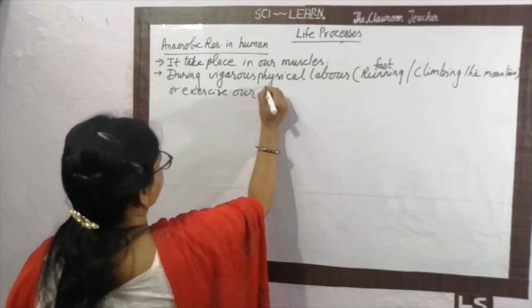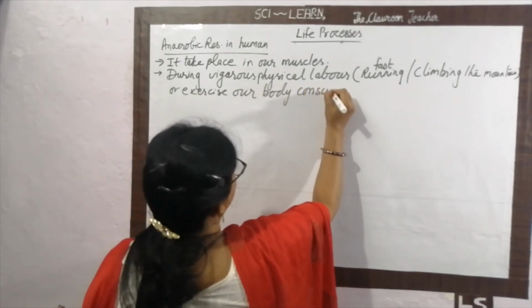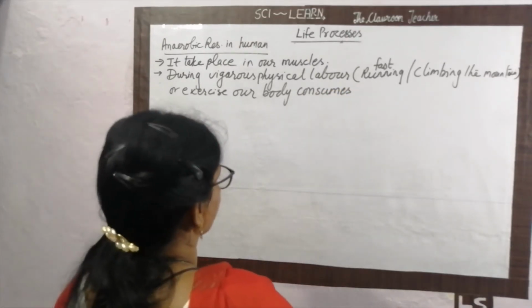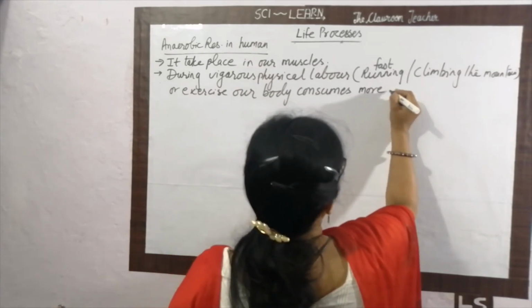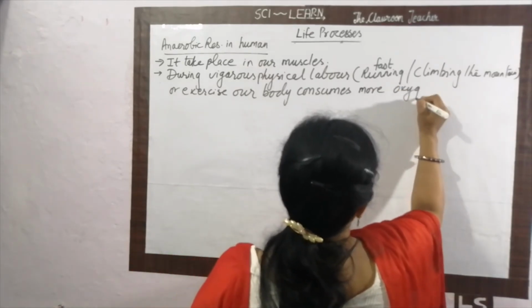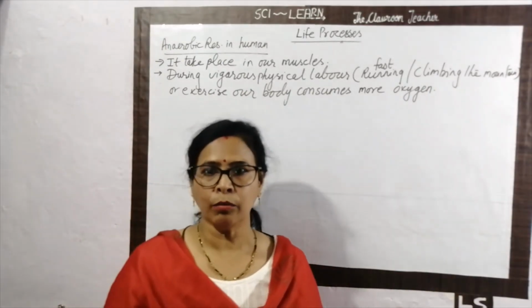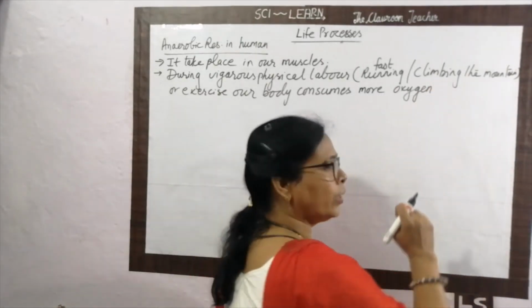Our body consumes more oxygen. Because we are doing hard physical labor, more oxygen is needed, because hard work needs more energy.